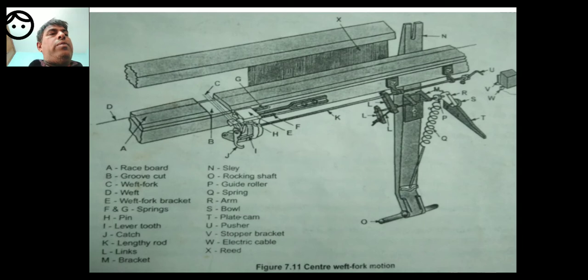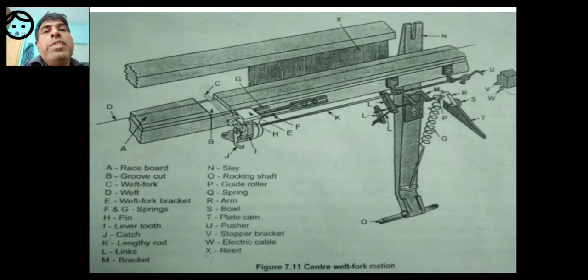P is the guide roller. So you know the functions of guide rollers. They just guide the things that are present. Q is the spring. There is another spring that is connected to the sleigh bottom and to the guide roller. And next one, R is the arm, and S is the bowl.